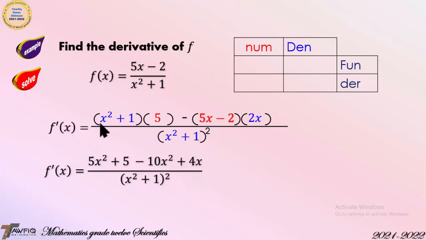5 times x squared, 5x squared. 5 times 1 is 5. Minus times plus is minus. Then 5x times 2x is 10x squared. Then minus times minus is positive. Then 2 times 2x is 4x. 5x squared minus 10x squared is minus 5x squared. Write minus 5x squared plus 4x plus 5 over (x squared plus 1) squared.